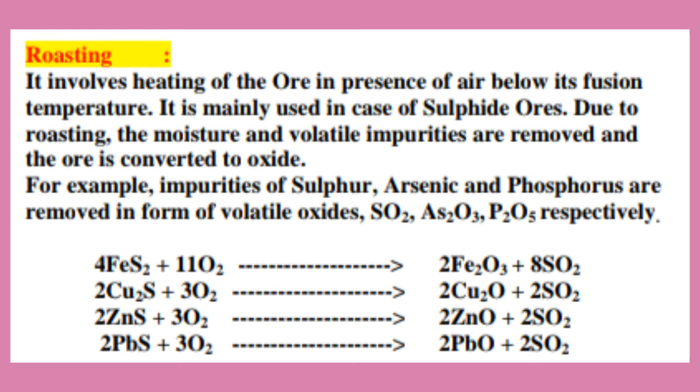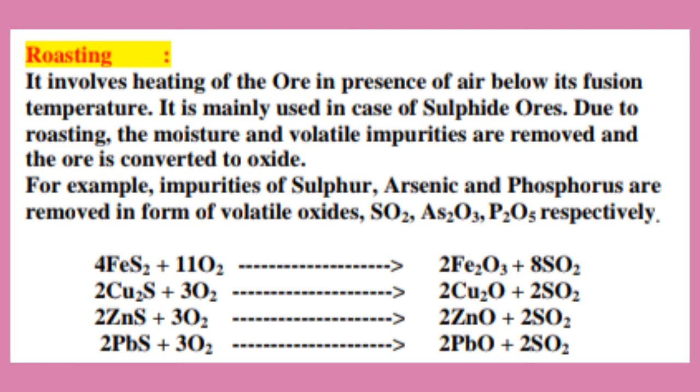So, what is roasting? Roasting is the process of heating of the ore below its fusion temperature in presence of air. In calcination, the ore is heated below its fusion temperature in absence of air, but in roasting, ore is heated below its fusion temperature in presence of air. Okay, this is the difference between roasting and calcination.